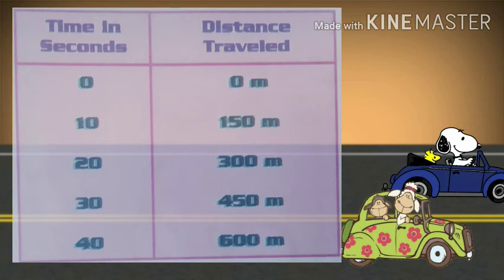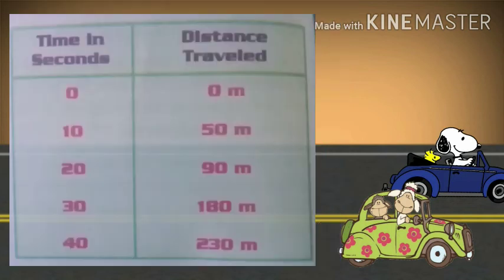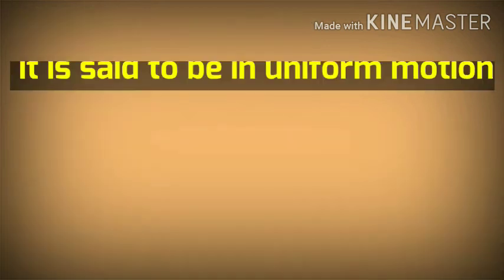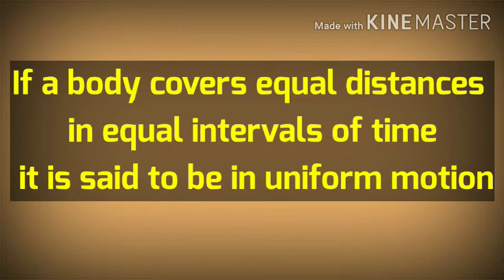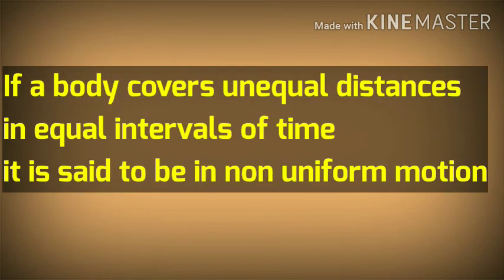Coming to the time and distance traveled by the next car, again the time is in 10-second intervals, but it covers different distances in different intervals of time. From this we can say that if a body covers equal distances in equal intervals of time, it is said to be in uniform motion. See, same distances in same time. If a body covers unequal distances in equal intervals of time, it is said to be in non-uniform motion.